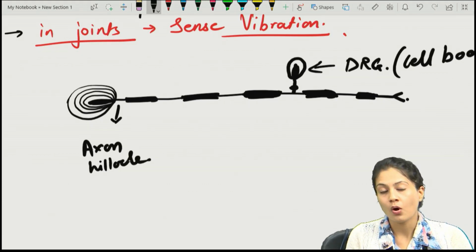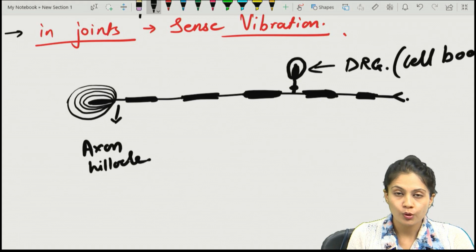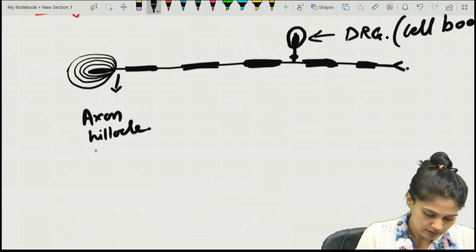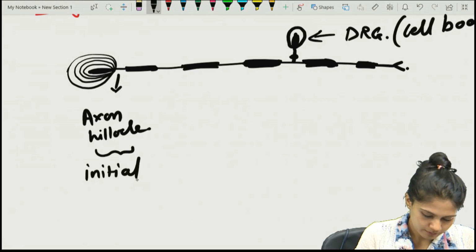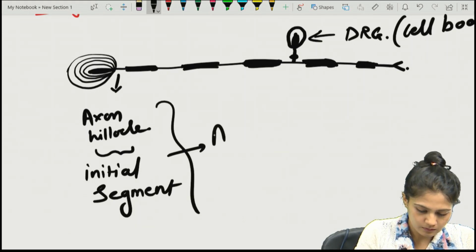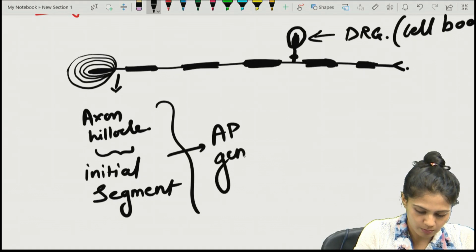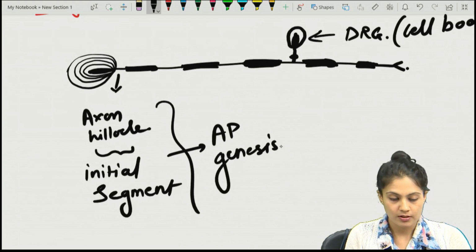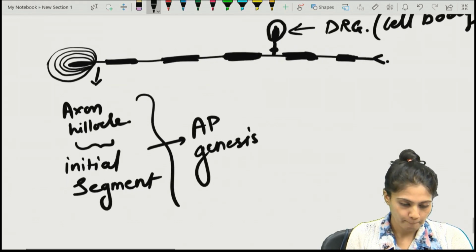If the axon hillock is not in the options, you will go for the initial segment, where the action potential genesis or production will happen.